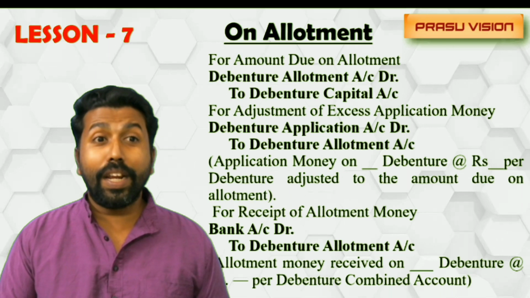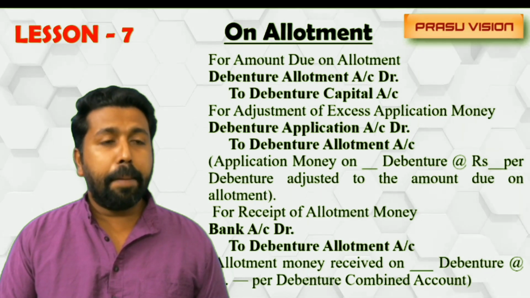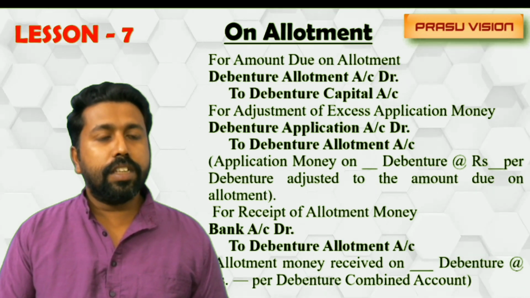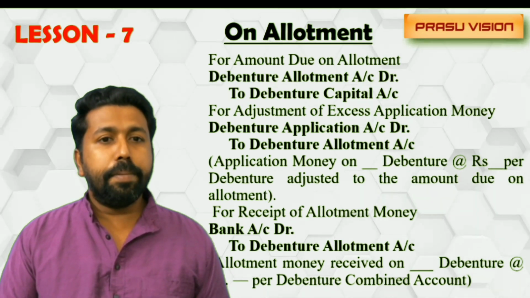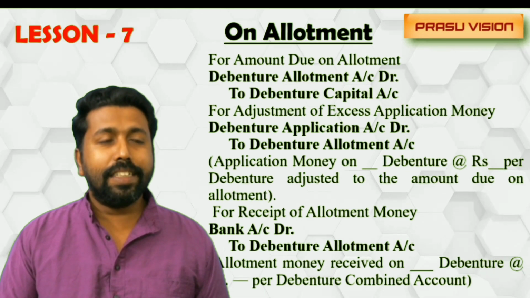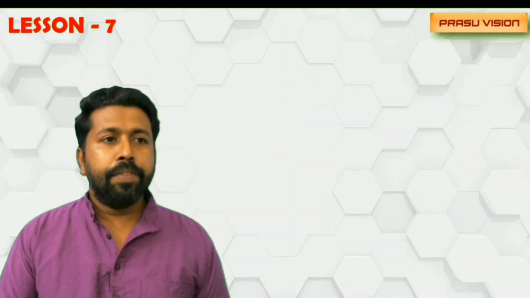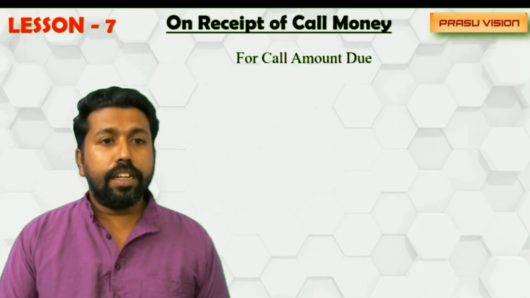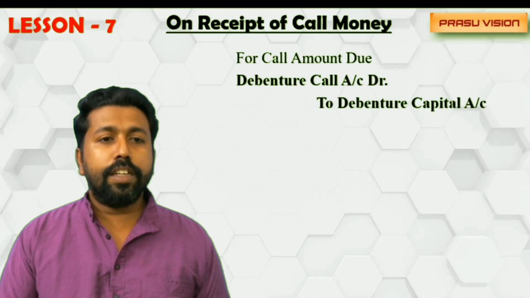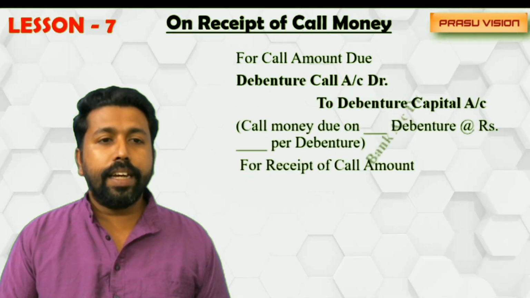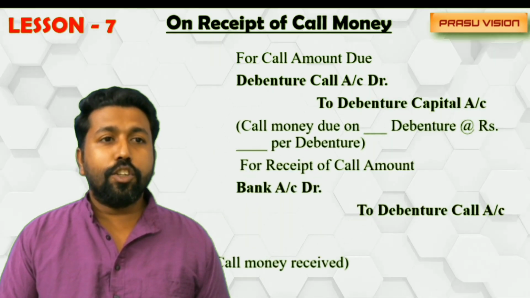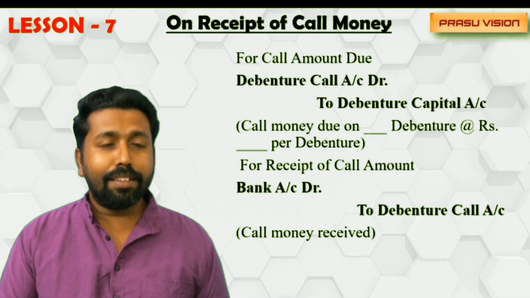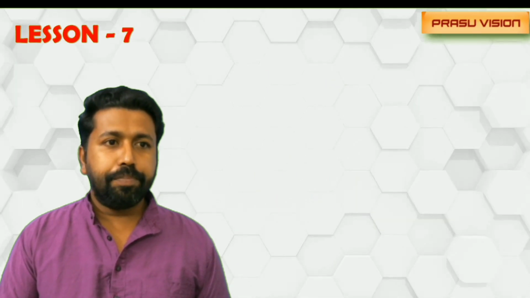If there is any pro rata allotment, that means excess application money on debenture is adjusted with the debenture allotment, the entry will be debenture application account debited to debenture allotment. And at the time of receiving the remaining amounts in calls, the entry will be debenture call account debited to debenture capital due entry, and when we receive, bank account debited to debenture call, maybe first call or second call.